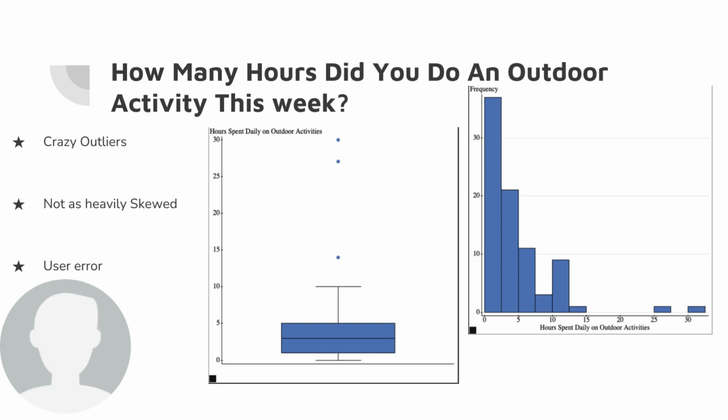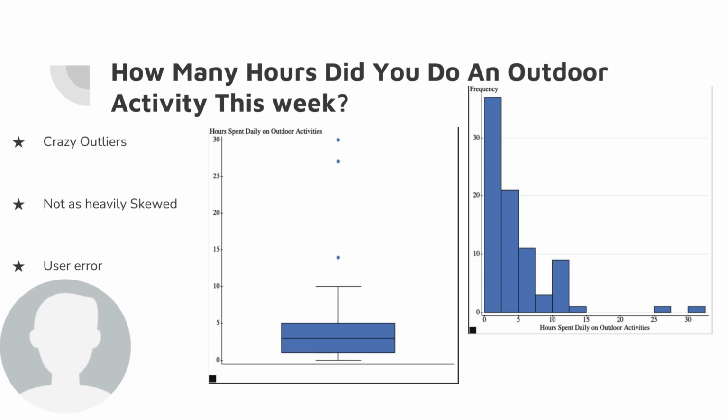Here is another question, my other quantitative question, which was, how many hours did you do in outdoor activity this week? Again, we see some weird outliers here. So this question was specifically for this week, which is the summer months. So I would assume we would see increased hours spent on outdoor activities. But this is the hours spent daily on outdoor activities.